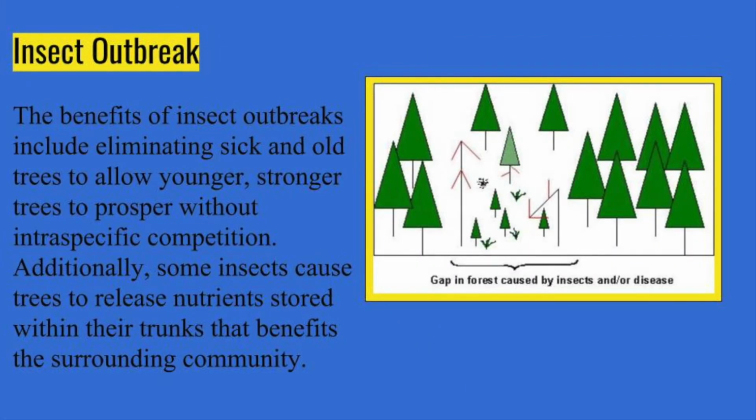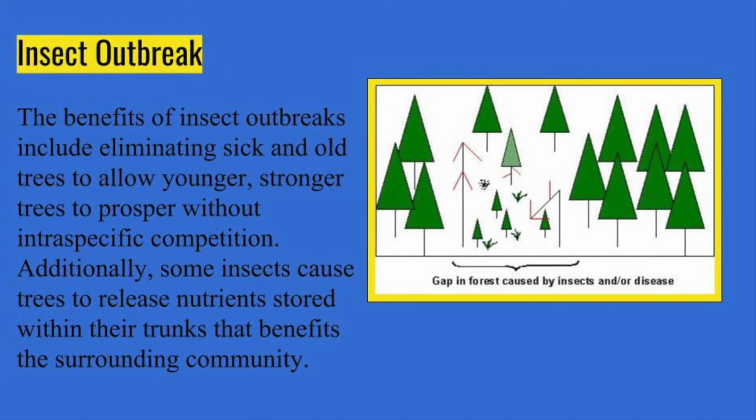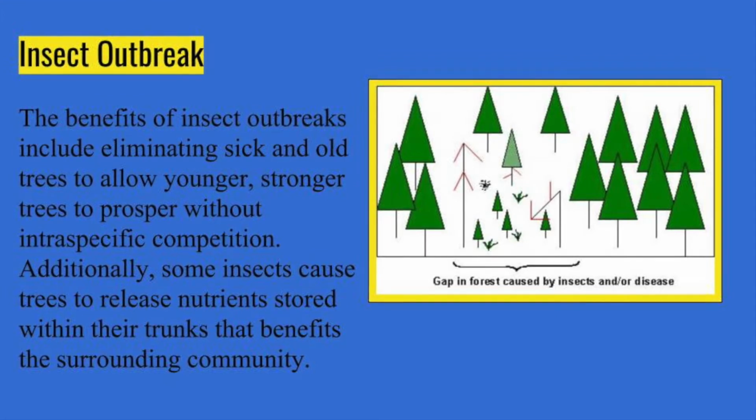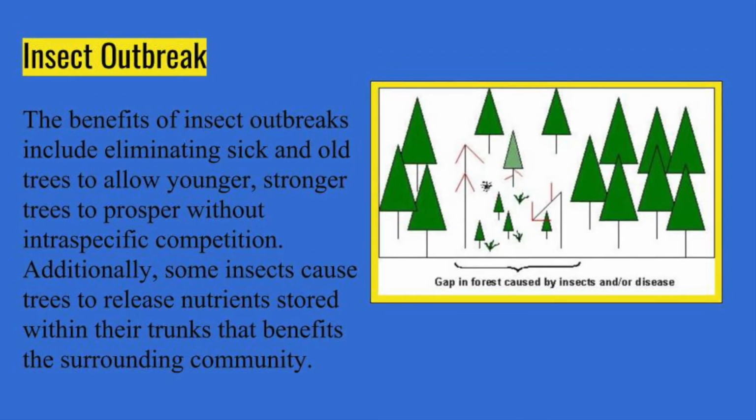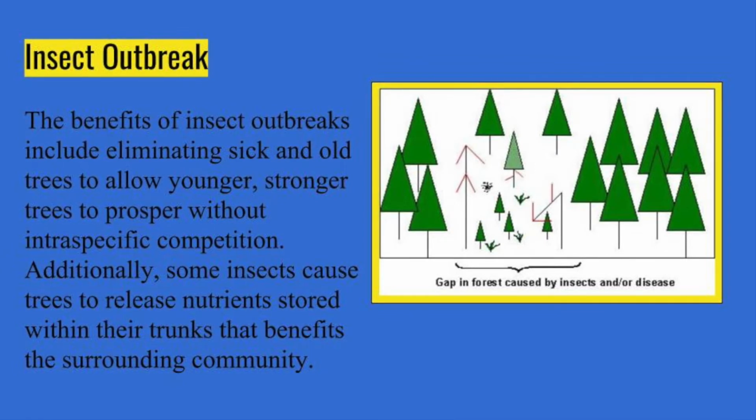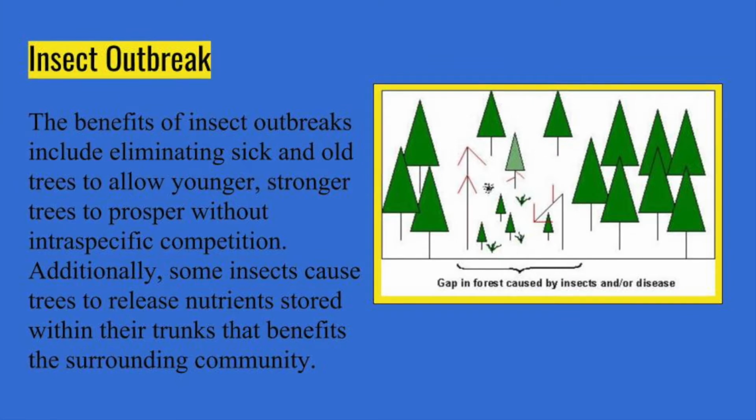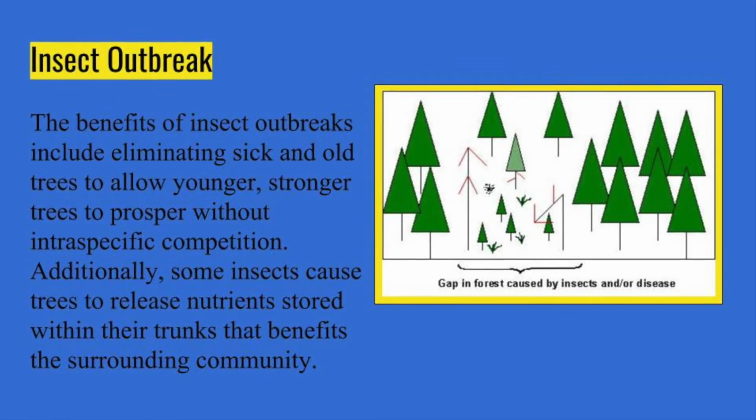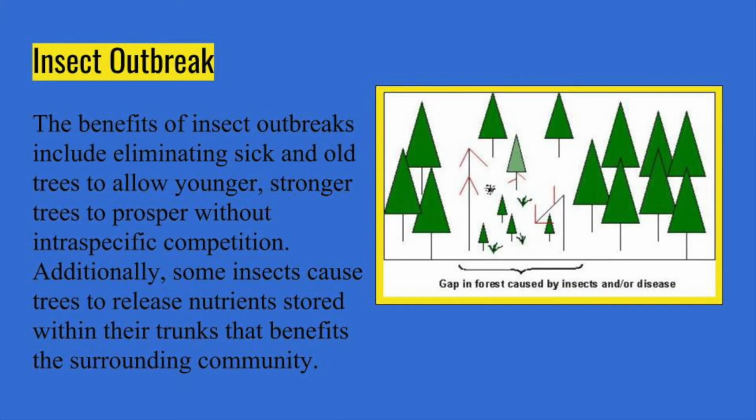The benefits of insect outbreaks include eliminating sick and old trees to allow younger, stronger trees to prosper without interspecific competition. As shown in the diagram, the younger trees are mixed with the older trees. Additionally, some insects cause trees to release nutrients stored within their trunks that benefit the surrounding community. In the following clip, the advantages and disadvantages of the pine beetle epidemic is shown.